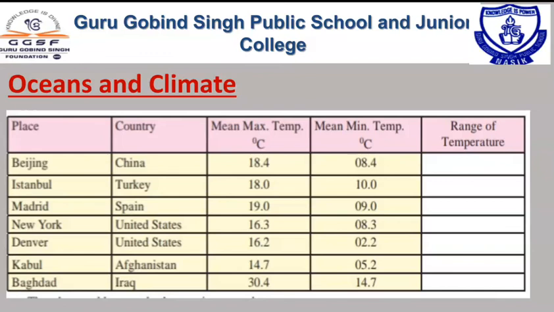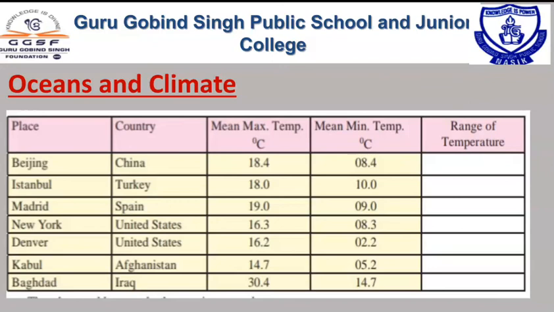So what do we understand by this range of temperature? Dear children, in cities that are very close to the coastal areas, the difference between minimum and maximum temperature is not large, whereas in cities away from the coastal areas, we can easily see that the range of temperature is more compared to the coastal cities, right?